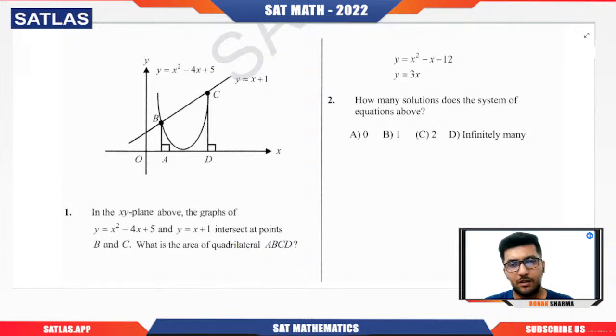But to get 800, you have to solve all the questions correctly, or you can afford at most one question to be incorrect, because if the paper level is a little bit tough, then attempting 56, 57, 58 questions correctly also can give you 800 marks. So that is something you need to take care of.